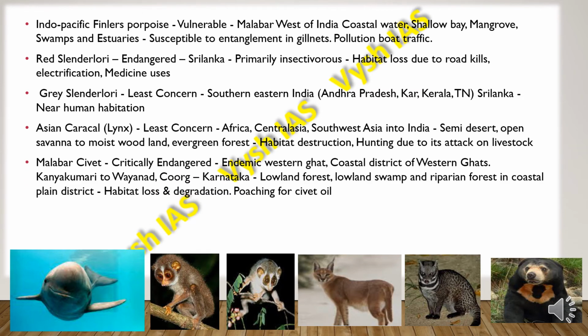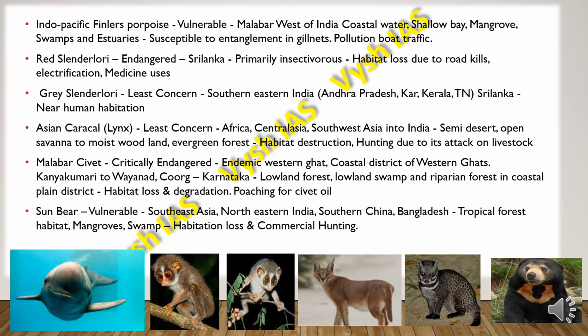Then we have the Malabar civet, which is critically endangered, and they are endemic to Western Ghat. So the coastal districts of Western Ghats, they are found over here. Then Kanyakumari to Wayanad, then Coorg in Karnataka. So they are found in lowland forests, lowland swamps, and the riparian forest in coastal plain district. Also the threat which they face is because of habitat loss and degradation, and also poaching for civet oil.